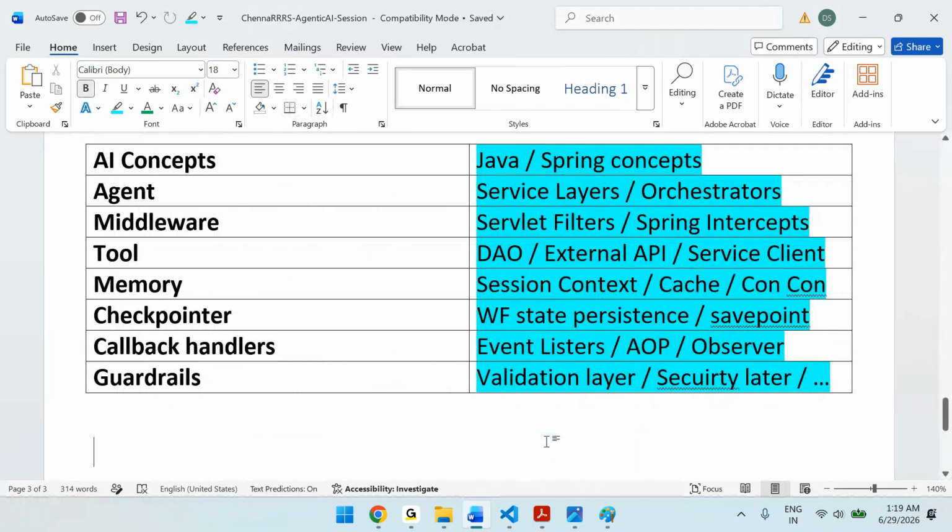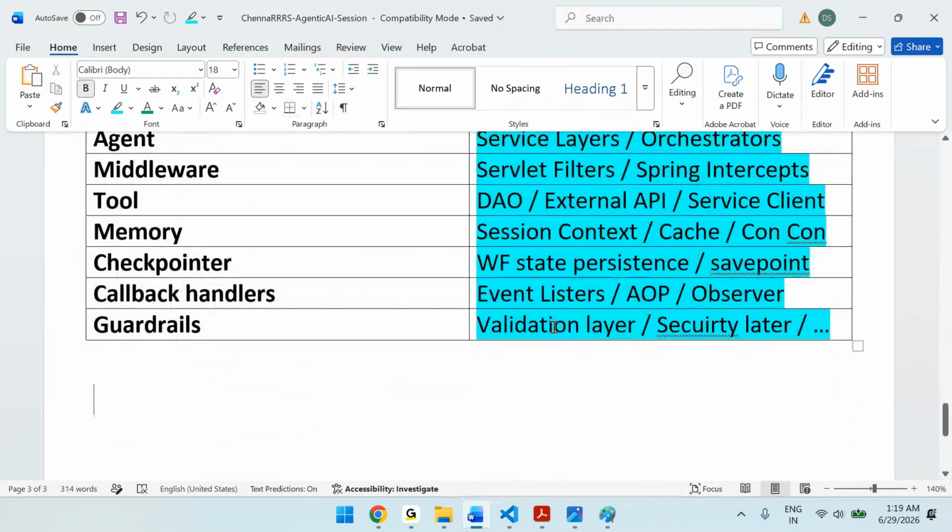That is what exactly you are doing. Guardrails is like a validation layer, a security layer of your Java, your Spring. Like that, you can correlate your current concepts with your previous knowledge, if you are a Java person, if you are a Spring person, and so on.